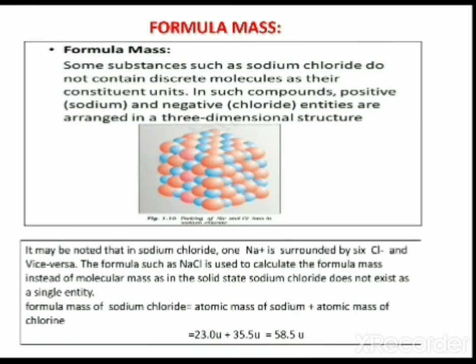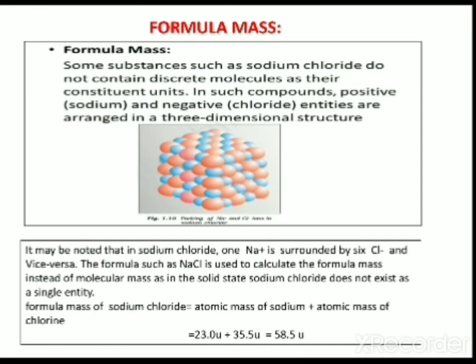It may be noted that in sodium chloride, 1 Na+ is surrounded by 6 Cl- and vice versa. The formula of a compound such as sodium chloride is used to calculate the formula mass instead of molecular mass, as in the solid state the sodium chloride does not exist as a single entity.